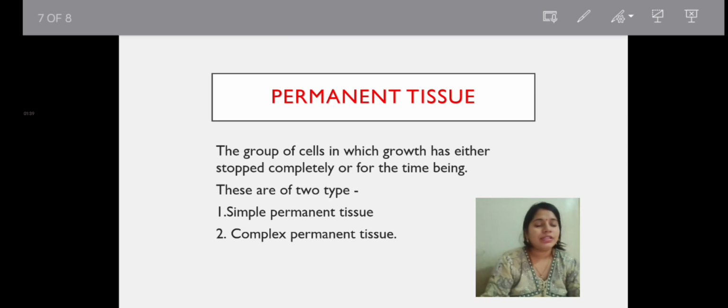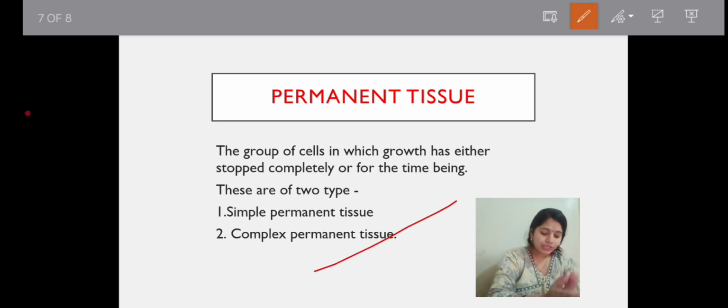And next is the complex permanent tissue. What is the complex permanent tissue? Anyone? Yeah, right. The complex permanent tissue is the type of tissue.